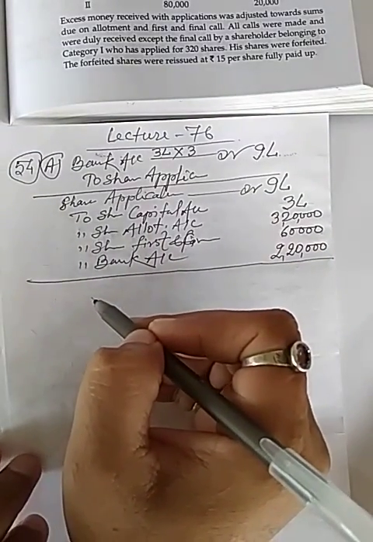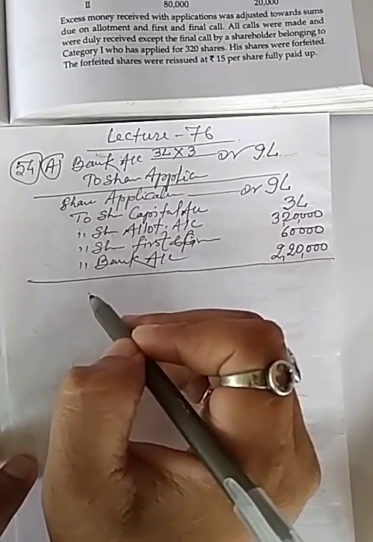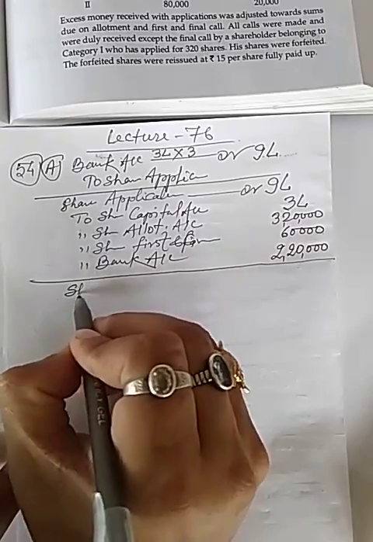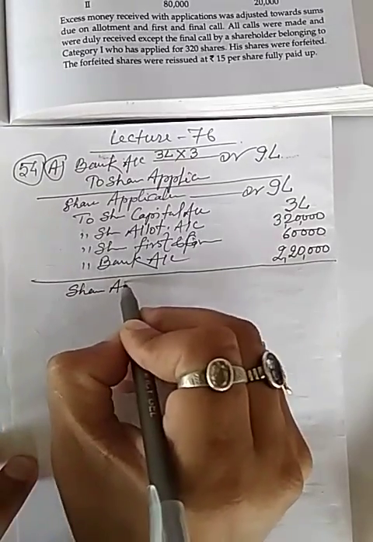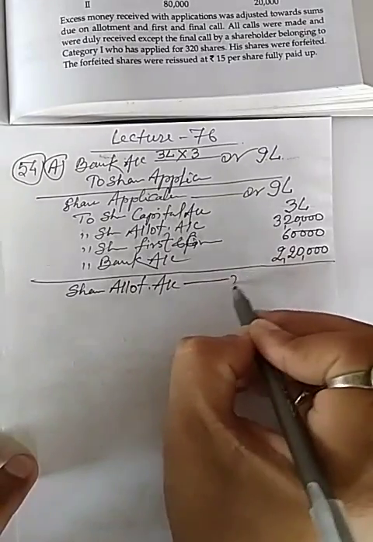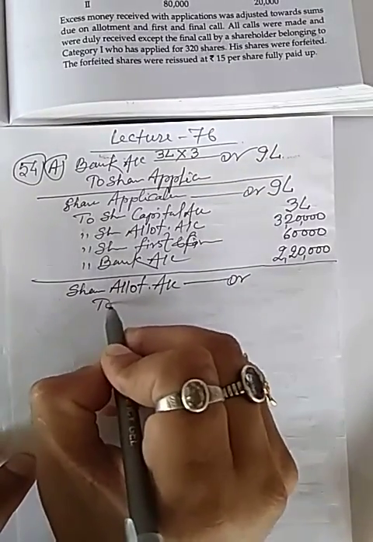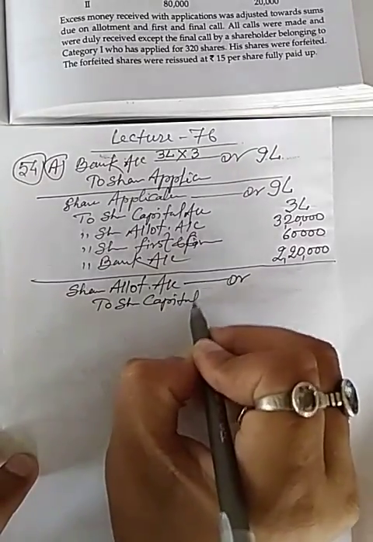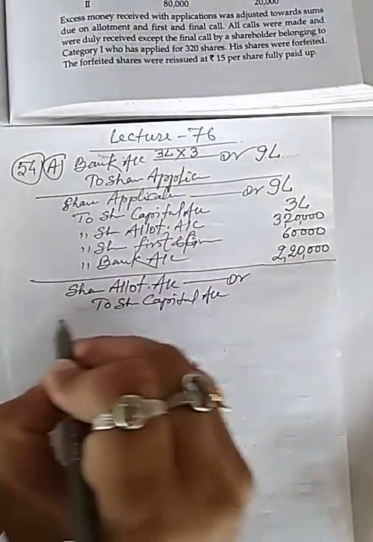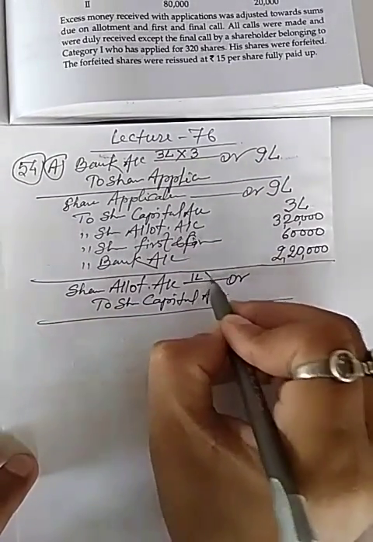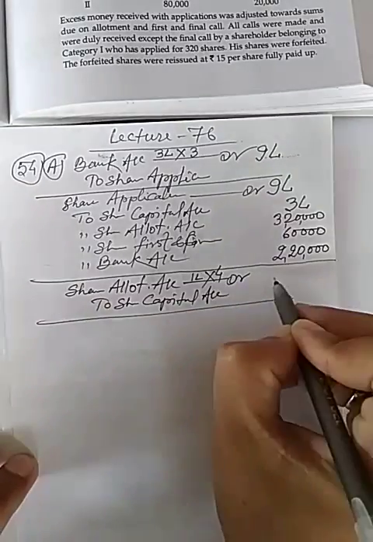Now next journal entry will be for due of allotment money. So journal entry will be share allotment account DR to share capital account, and it will be on 1 lakh share at the rate of rupees 4 each.